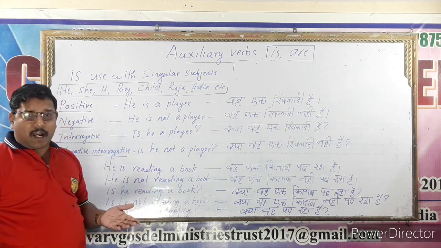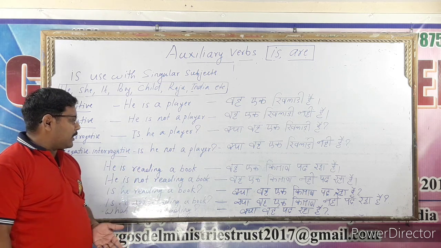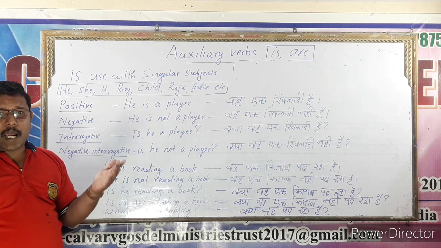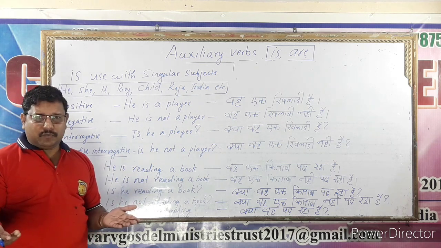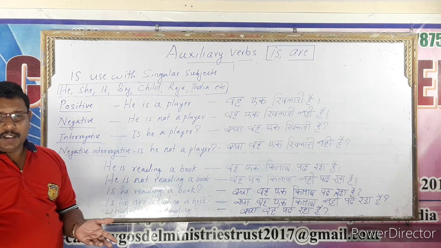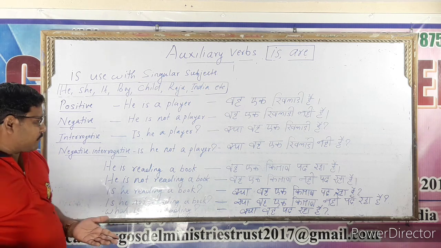Is he a player, क्या वह एक खिलाड़ी है? Is he not a player, क्या वह एक खिलाड़ी नहीं है? Many times we can ask this type of sentences. This is Raju. This is not a Raju. Is this Raju? Is this not a Raju? We can ask the questions.